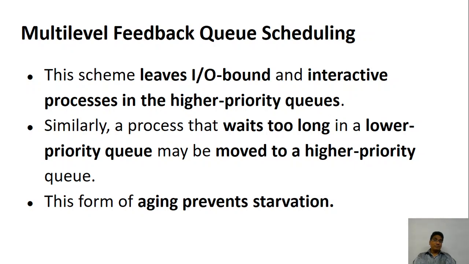Similarly, if a process is waiting too long in the lower priority queue, it can be moved to the higher priority. This prevents aging, and I have already told you, aging leads to starvation. A low priority process is kept in the lower queues, because the higher priority queues have processes coming every now and then, so low priority processes are not touched at all.